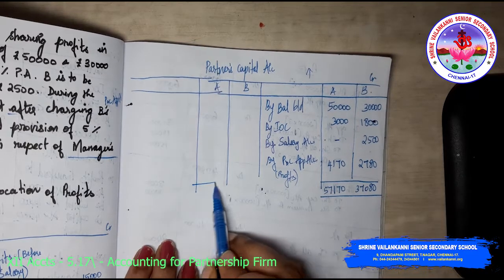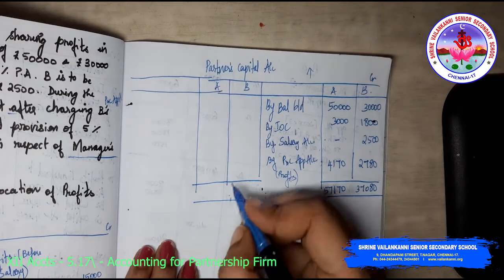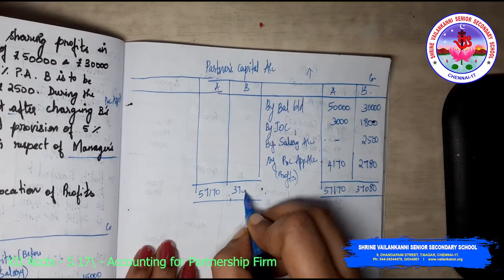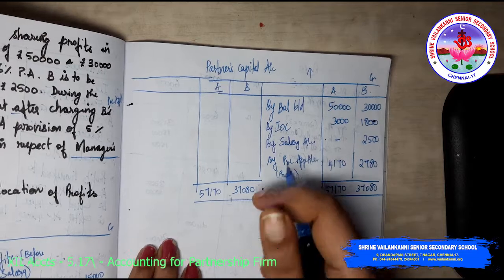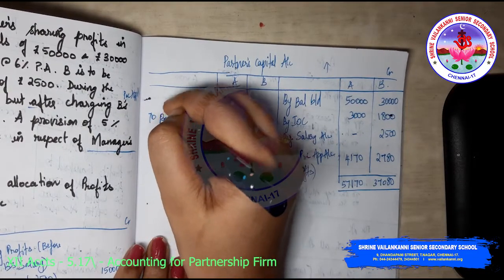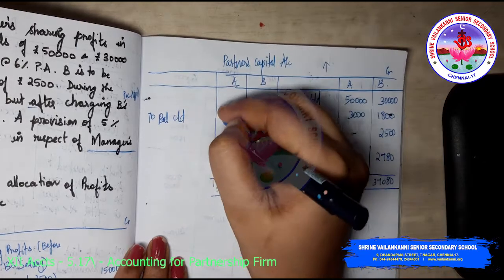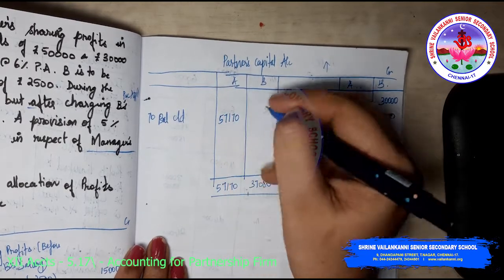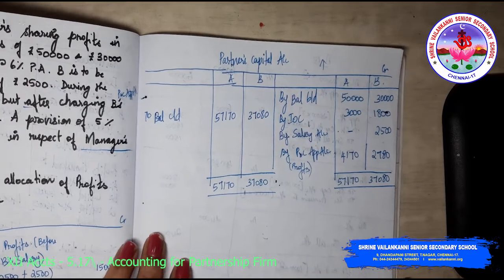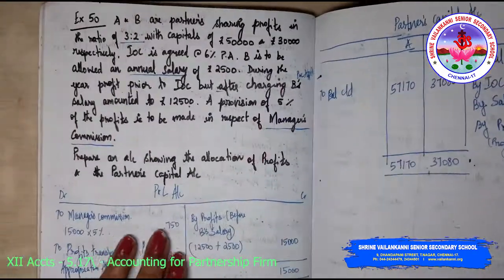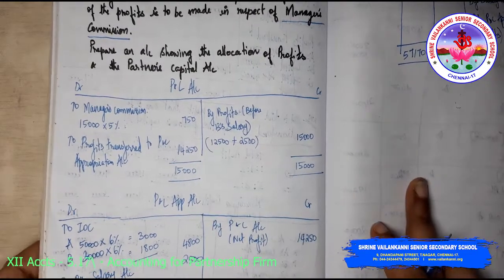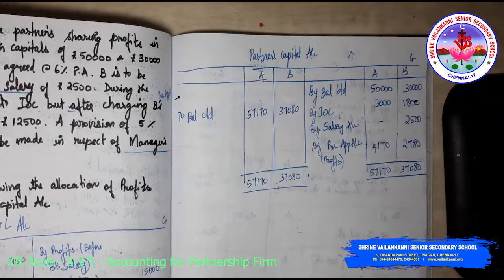Okay, so I'm just going to write the total here. So to balance, we will close this account. Balance carried down 57,170 and 37,080. So we have completed whatever is asked: P&L account, P&L appropriation account, and partners capital account.